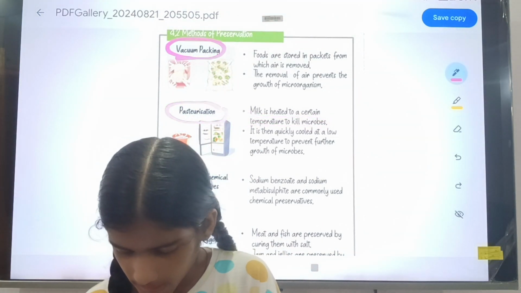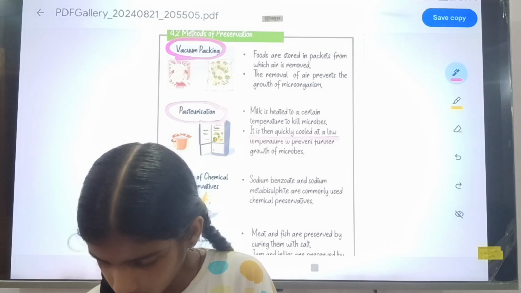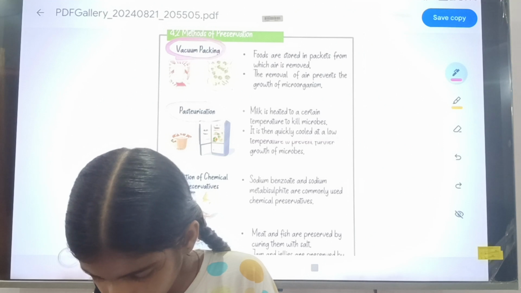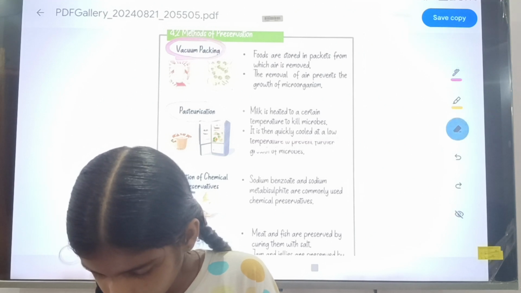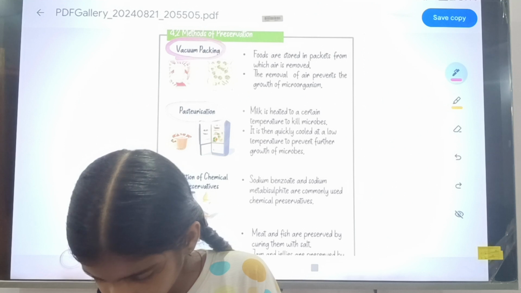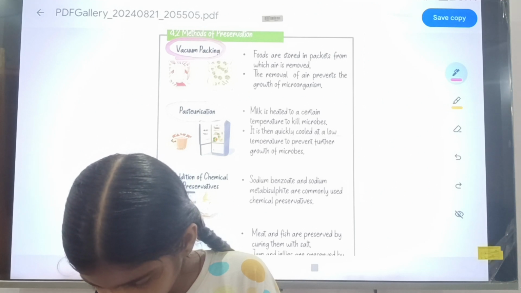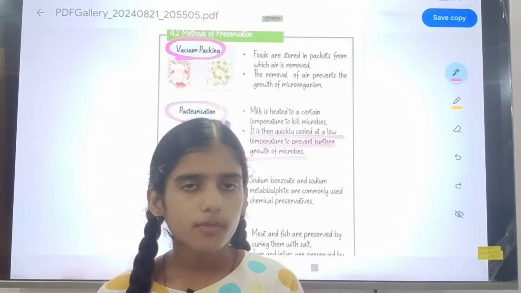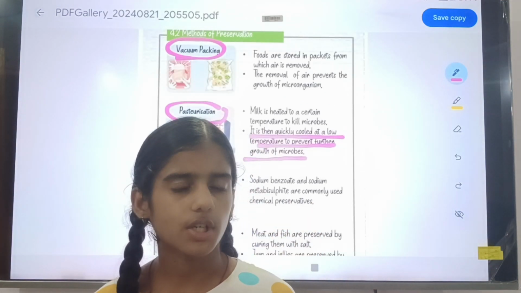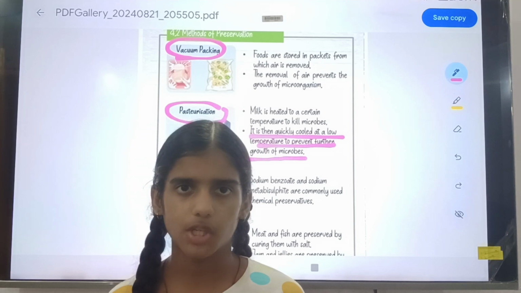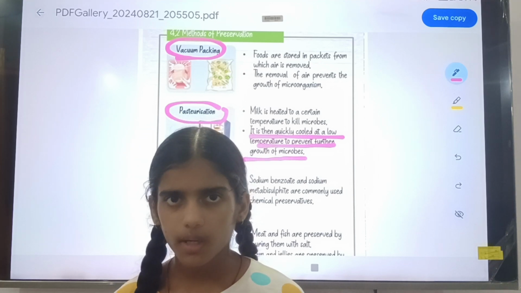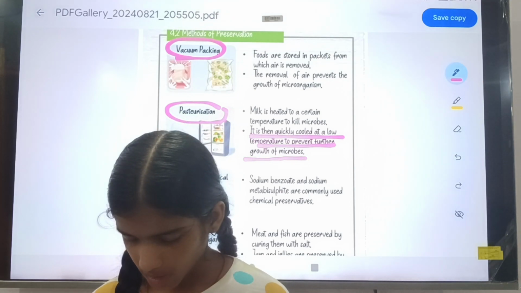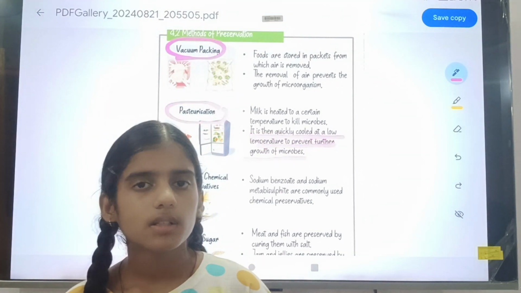Then it is quickly cooled to a low temperature to prevent further growth of microbes. So the milk is heated to a certain temperature, then quickly cooled to a low temperature to prevent further growth of microbes.